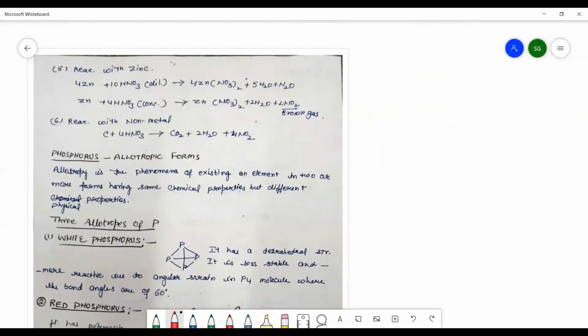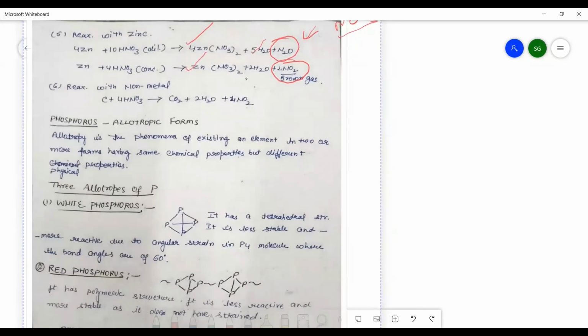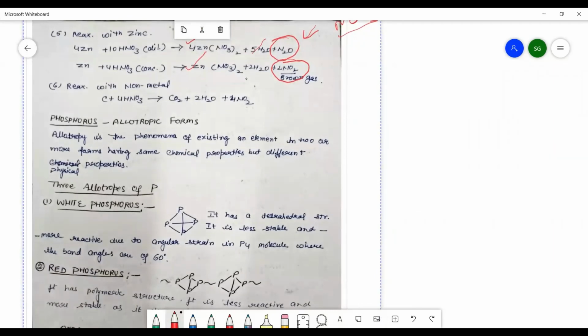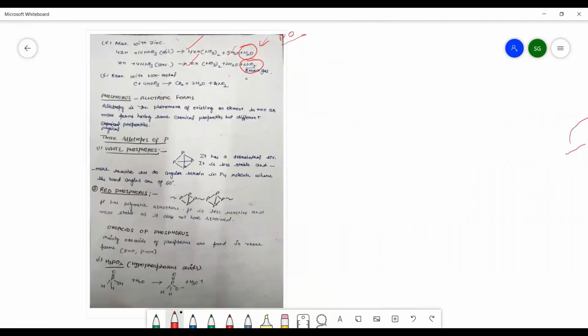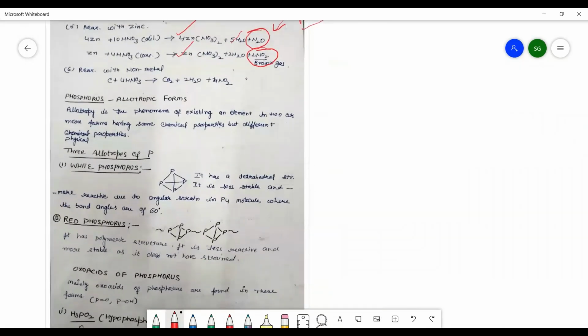If you see zinc, the reaction is quite similar. There is formation of zinc nitrate and water. Here there is formation of laughing gas, or here there is formation of NO2. In case of copper, there is formation of NO, but here there is formation of N2O. Whenever it reacts with a non-metal, carbon and HNO3, CO2, H2O, and NO2 gas will be formed. Normally, whenever HNO3 reacts, there is formation of a brown colored gas, and if a question asks about a brown colored gas being formed, you can easily write that there is formation of NO2 gas.